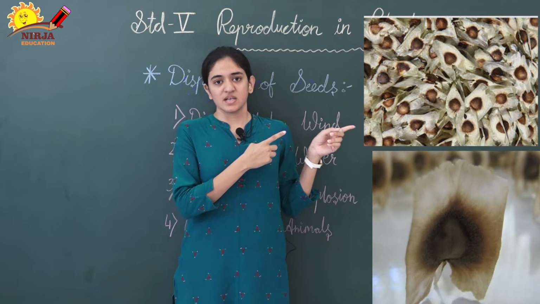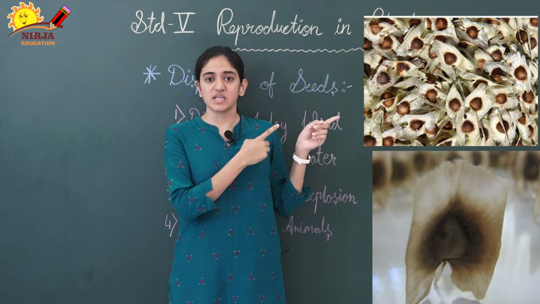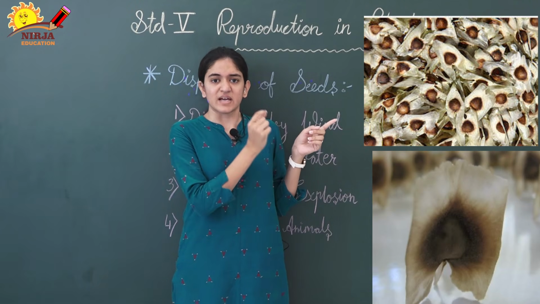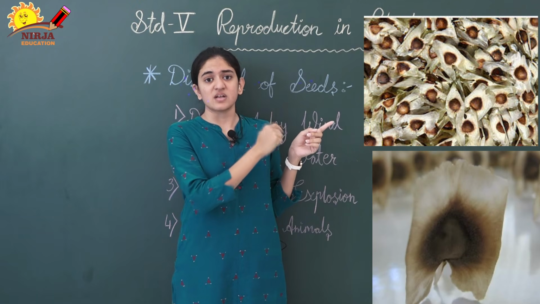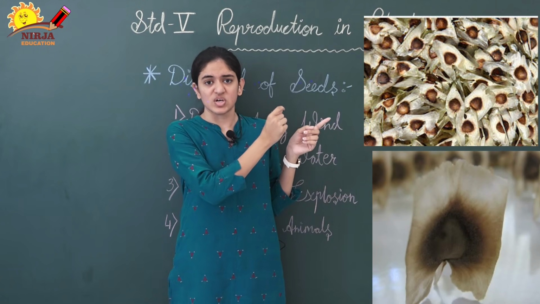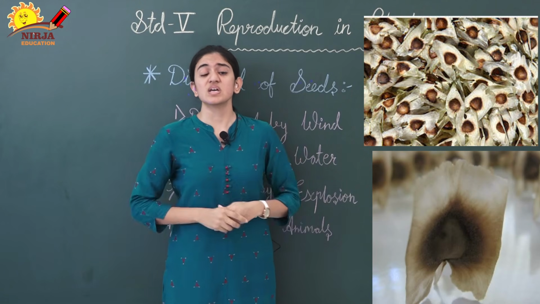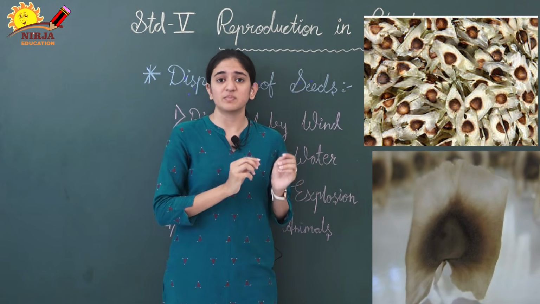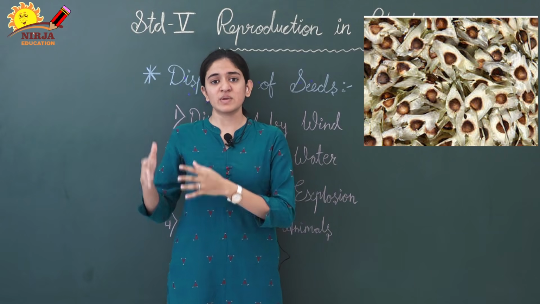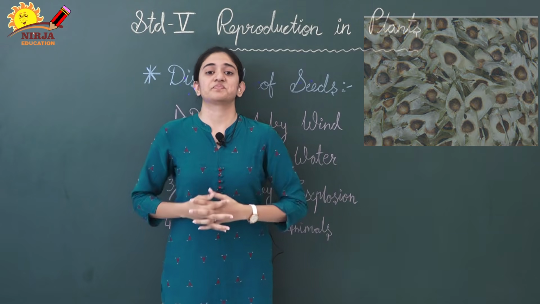You can see this in the image. These are the seeds of drumstick. You can observe some black color spot in between and surrounding it there is some brownish structure. So this is the wing like structure which helps the seed to move in the air, to move from one place to another.